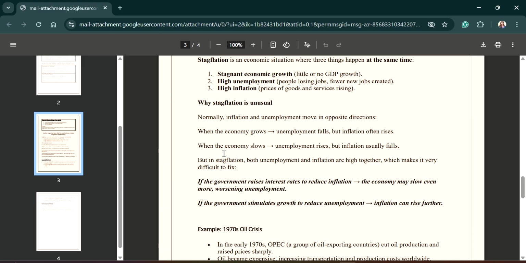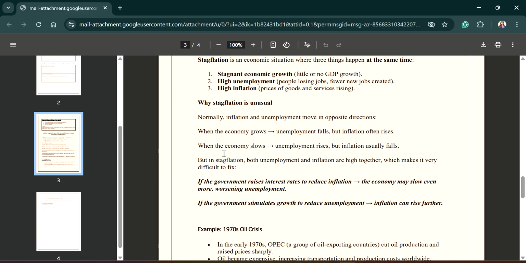For example, if the government raises the interest rate to reduce inflation, then businesses will not expand. Because of the higher rate of interest, businesses will invest less, and it will impact employment and the growth of the economy negatively.